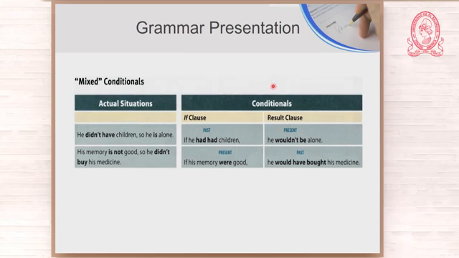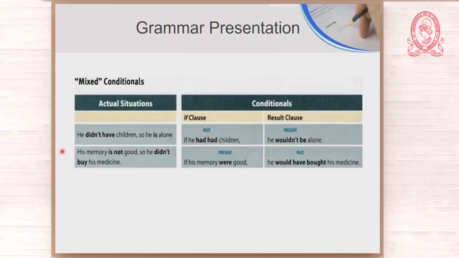Now, let's look at the conditional. Okay? And then I say, if he had children, remember that is past, he didn't, but if he had children, then now he wouldn't be alone. So we have a combination of past and present. What are we talking about? We're talking about mixed conditionals, okay? Because I told you at the beginning, sometimes you have present and future, past, and so on. But here you have a combination of past and present.